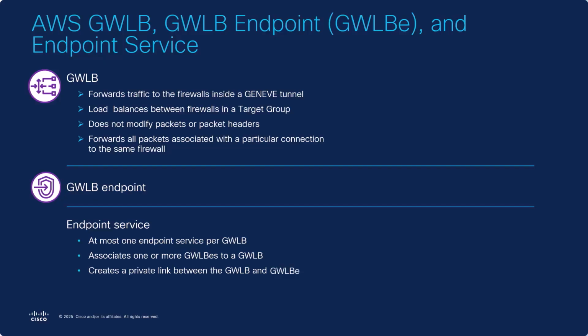The gateway load balancer and gateway load balancer endpoint can be in different VPCs or even different accounts, and there does not need to be connectivity such as VPC peering or transit gateways between the gateway load balancer endpoint and the gateway load balancer.